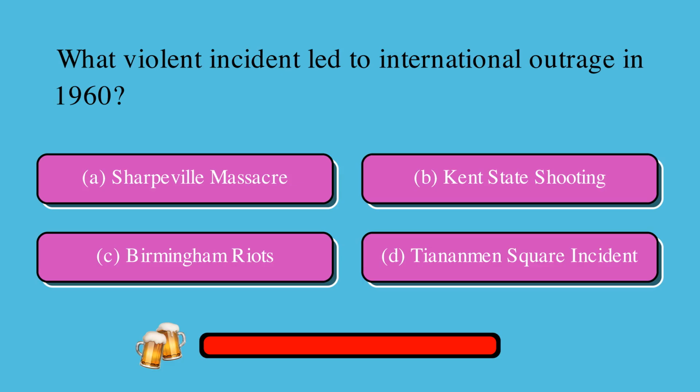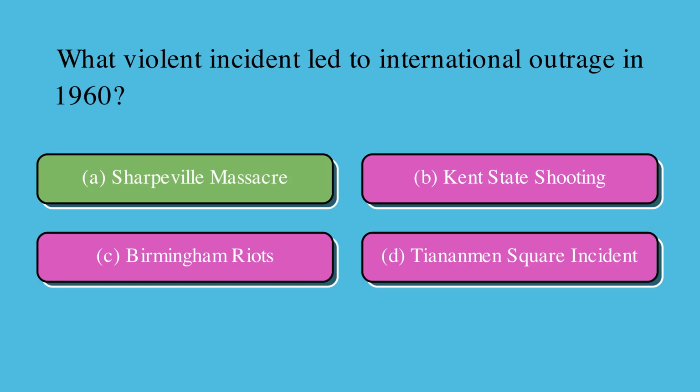What violent incident led to international outrage in 1960? Is it A, Sharpeville Massacre, B, Kent State shooting, C, Birmingham riots, or D, Tiananmen Square incident? The correct answer is A, Sharpeville Massacre.